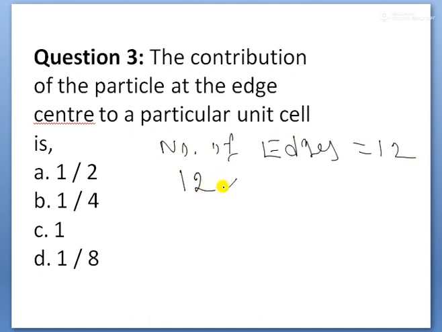So each edge contribution per unit cell is taken as 1 by 4. Therefore, the number of particles, children. The question asks the contribution of the particle at the edge. How much contribution here? 1 by 4 is the contribution, children.